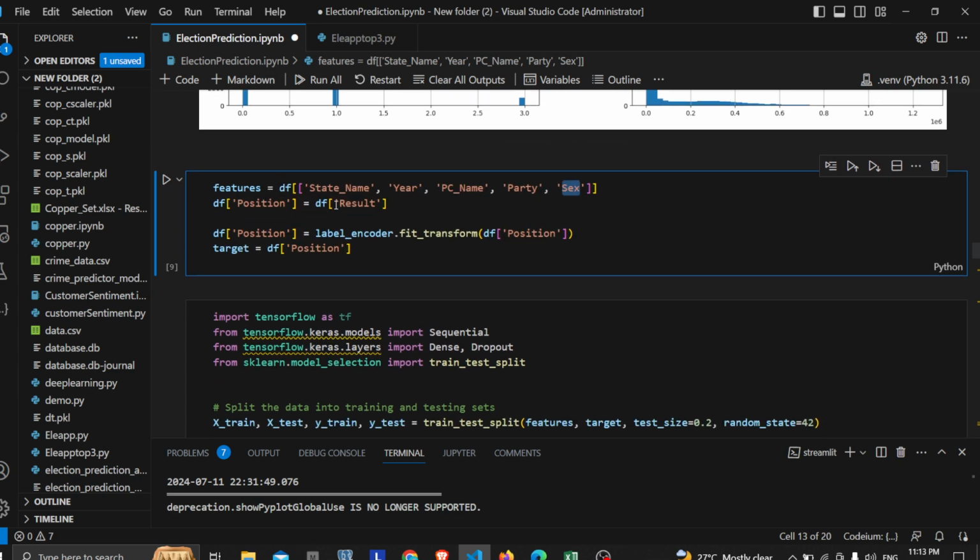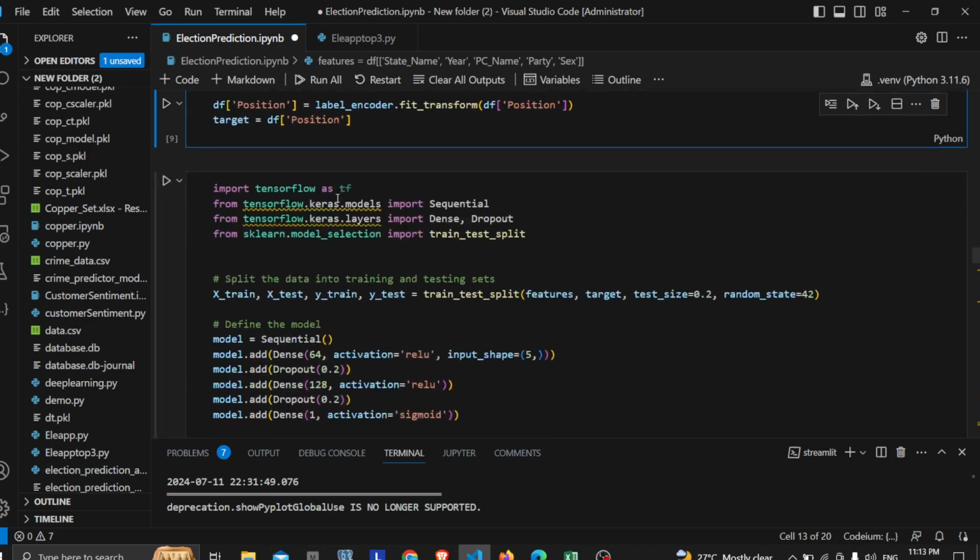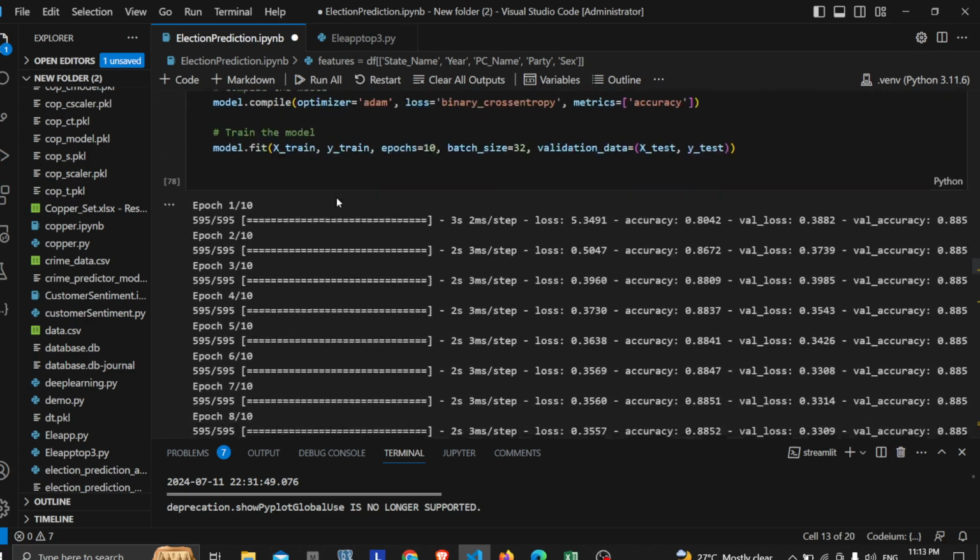For the target, we'll have to find the result, right? So I'm just converting the position column to result, equating that, and we'll be training the model.